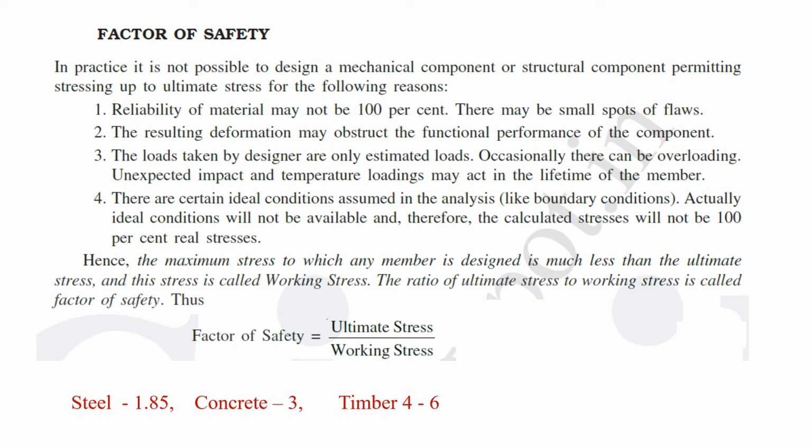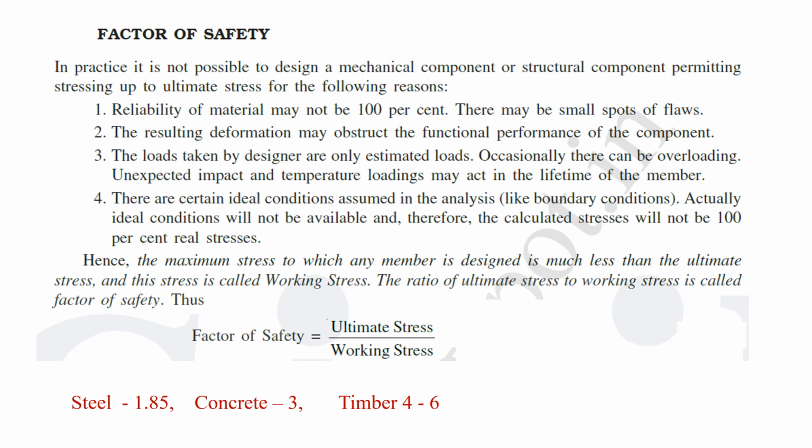Considering all these, the maximum stress to which any member is designed is less than the ultimate stress, and the stress up to which the member is designed is termed the working stress. The ratio of ultimate stress to working stress is called the factor of safety. That is, factor of safety is the ratio of ultimate stress to working stress. For steel, this ratio is 1.85, for concrete it is 3, and for timber it is 4 to 6.